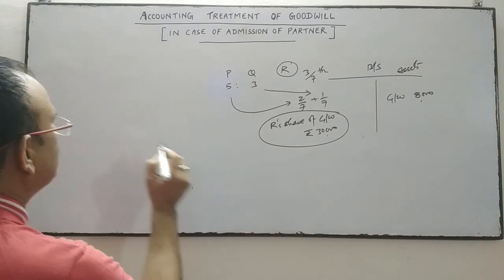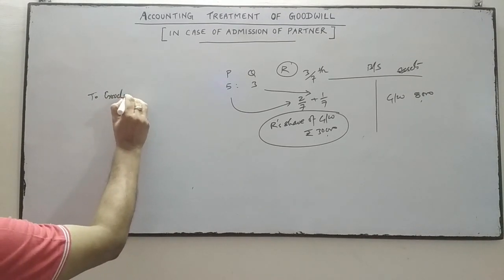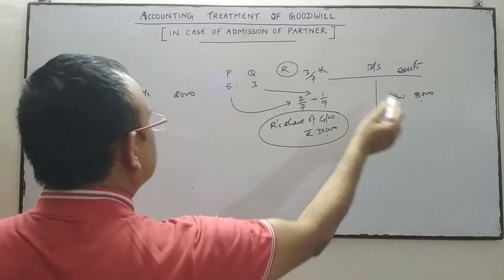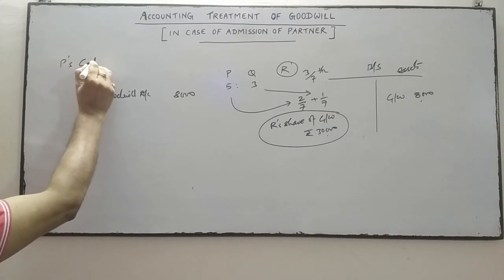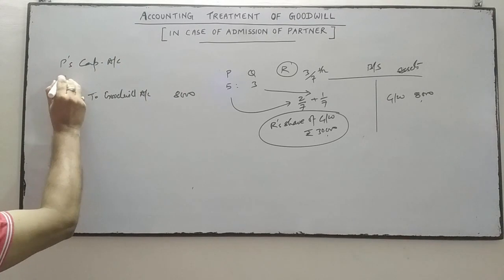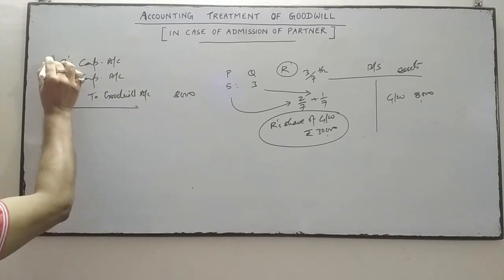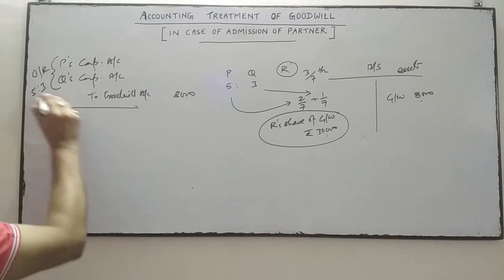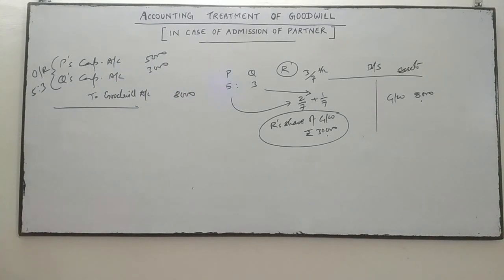To write off this goodwill, the goodwill account will be credited by rupees 8,000, which is given in the balance sheet book value, and this amount will be transferred to the old partners P and Q's capital accounts in their old ratio, and the old ratio is 5:3. So this 8,000 will be divided in the ratio of 5:3, 5/8 and 3/8.